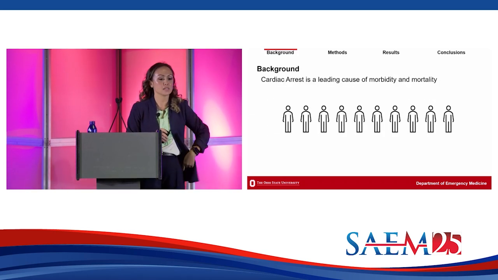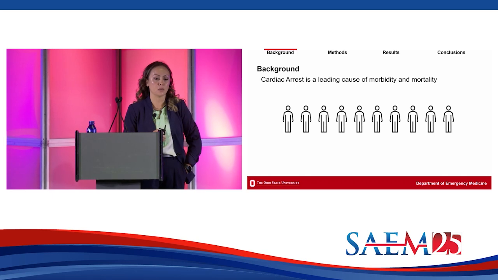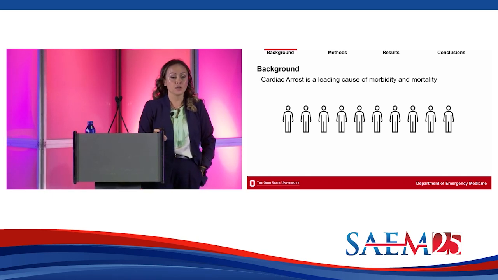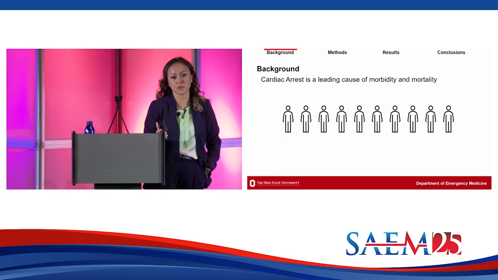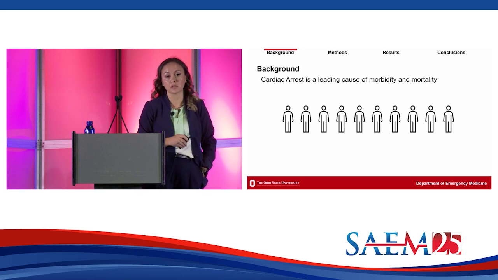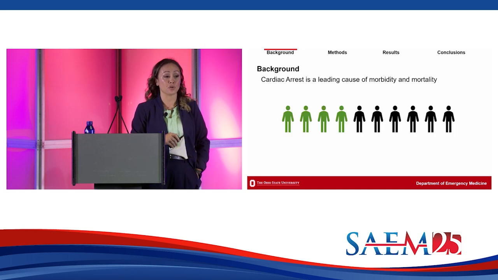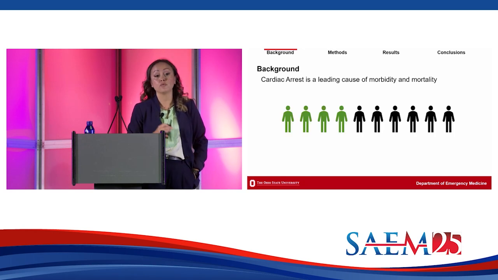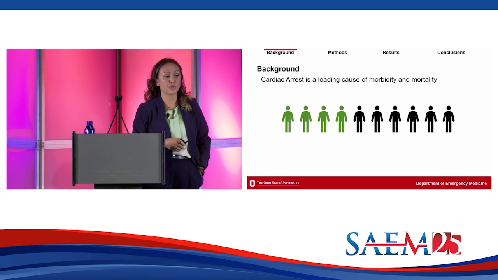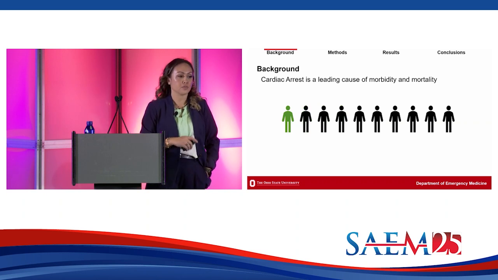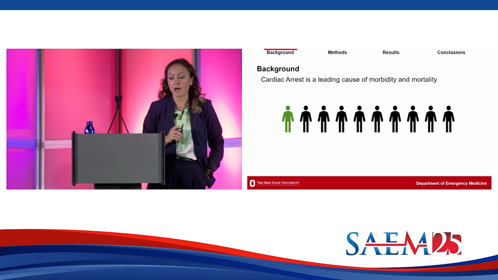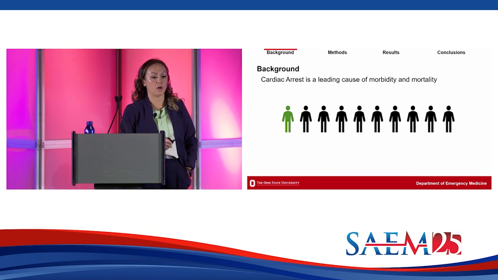So cardiac arrest is a leading cause of morbidity and mortality globally. In the United States, 400 to 500,000 individuals suffer a sudden cardiac arrest each year. Of those individuals, we only actually get a return of pulses, or ROSC, in 40% of individuals. And actually only 10% survive to their hospital discharge. So how do we help these people, and how do we improve their outcomes?